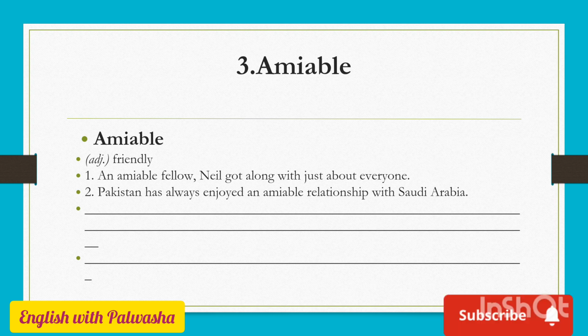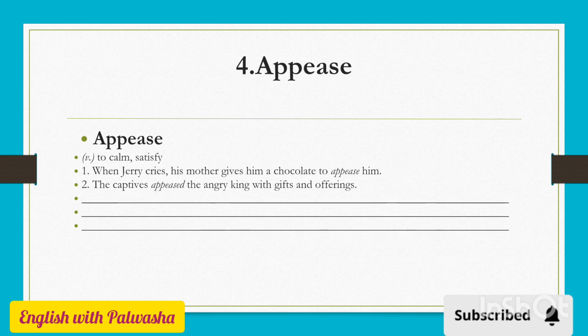I'm sure it's quite clear to you now. Let's take a look at the next word. The fourth word is appease. Appease means to calm, satisfy. To calm somebody down, or to satisfy someone. When Jerry cries, his mother gives him a chocolate to appease him.